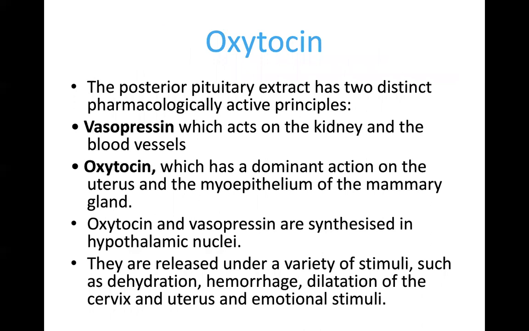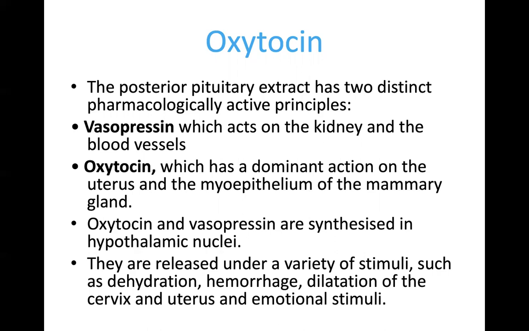Coming to oxytocin. Oxytocin is very important. It is a posterior pituitary hormone. The posterior pituitary extract has two distinct pharmacologically active principles, that is vasopressin and oxytocin. Vasopressin acts on the kidney and blood vessels, whereas oxytocin's dominant action is on the uterus and myoepithelium of the mammary gland.